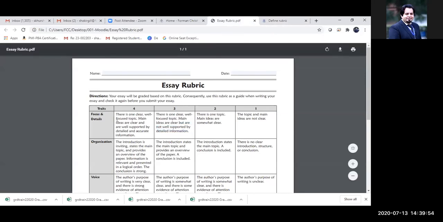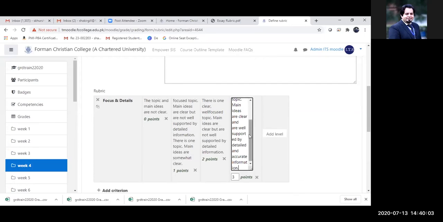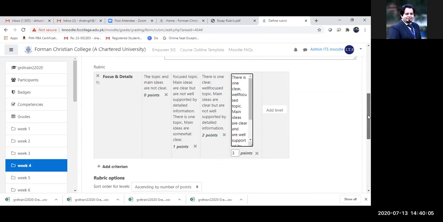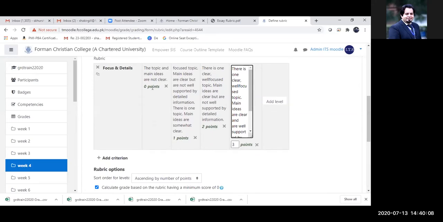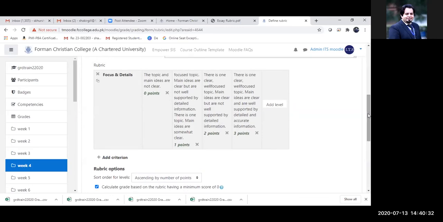So there we are. I have added another level. And for each level, I have also set points. So basically, for focus and details, my level that has 0 points says that the topic and main ideas are not clear. And then there are other levels as well. And the final level, the best level, is: there is one clear, well-focused topic, main ideas are clear and are well supported by detailed and accurate information. So my first criterion is ready.